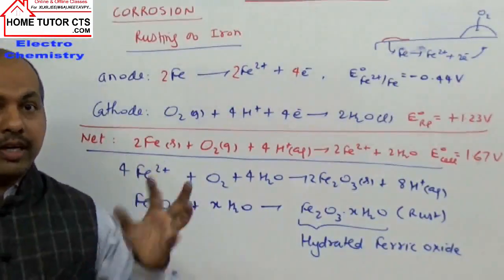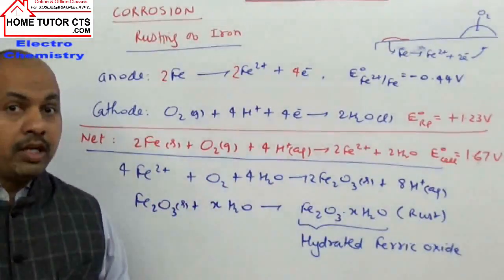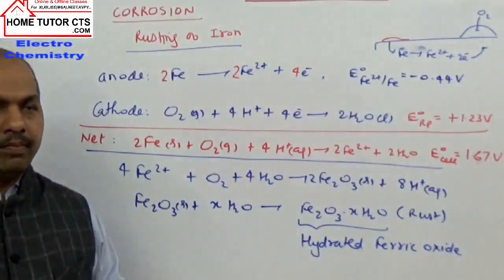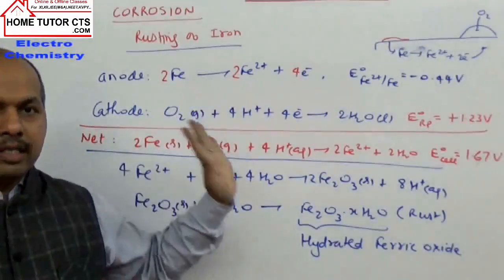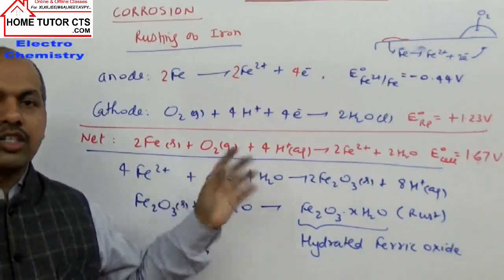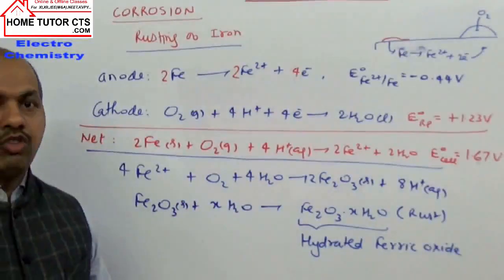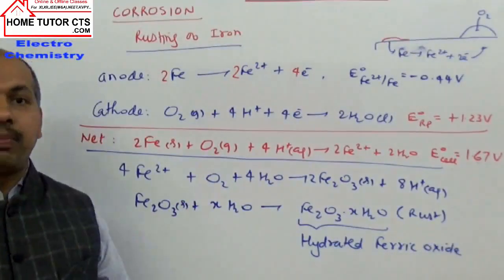So that is one point that is helpful in designing the prevention of rusting. One example is that in a basic or alkaline medium, rusting will not take place. If iron is kept in contact with a solution which is alkaline, rusting is prevented.